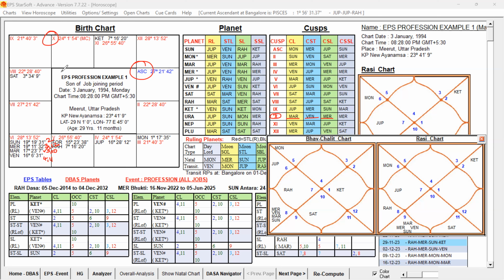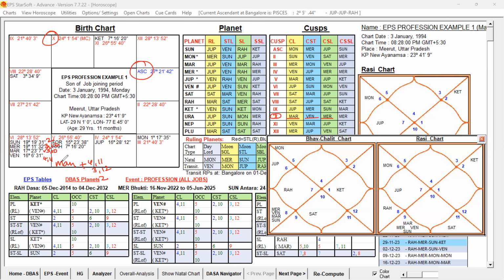So the 10th lord planet Mars is conjoined with the 4th lord, 11th lord, and 3rd lord, 12th lord, and 2nd lord. 2, 3, 4, 11, all the good houses' owners are conjoined with Mars, and also that Mars is 10th lord and 5th lord.